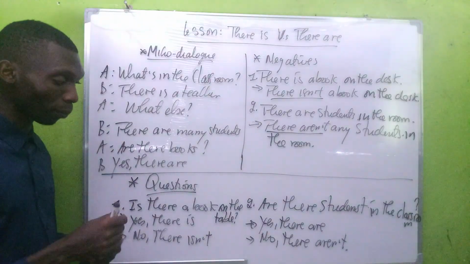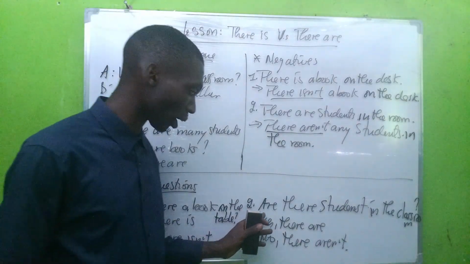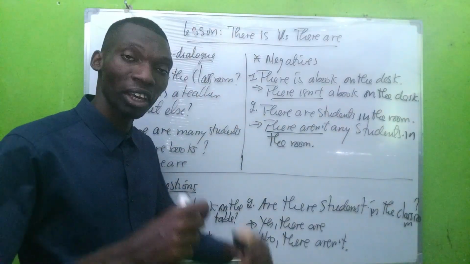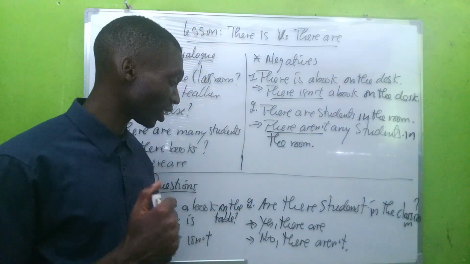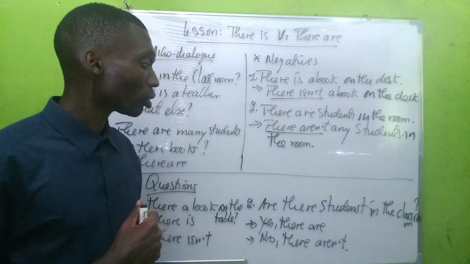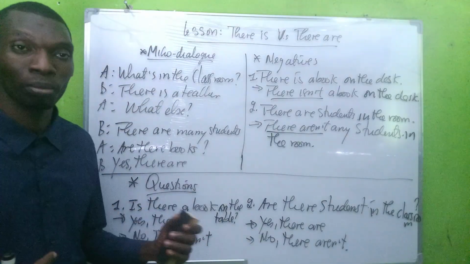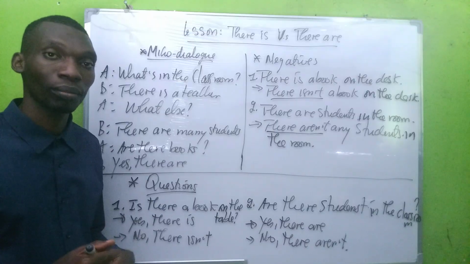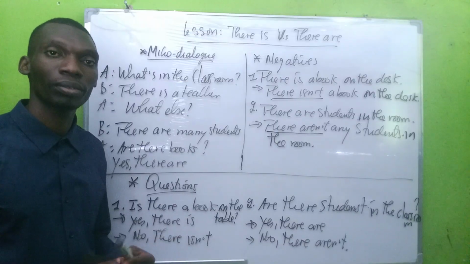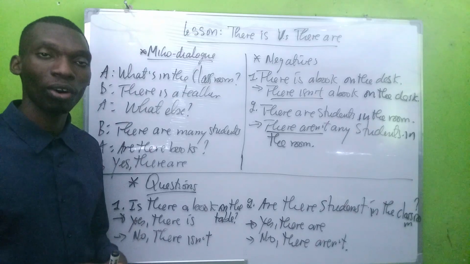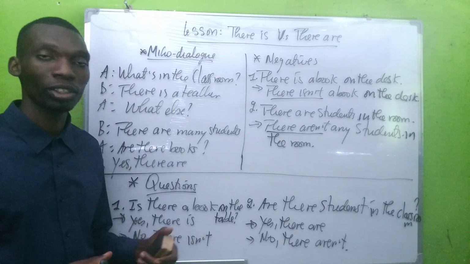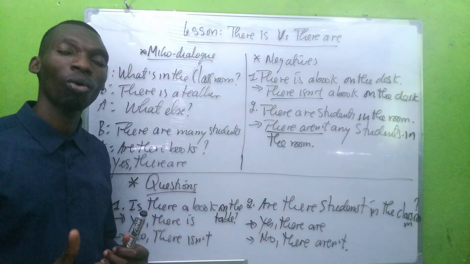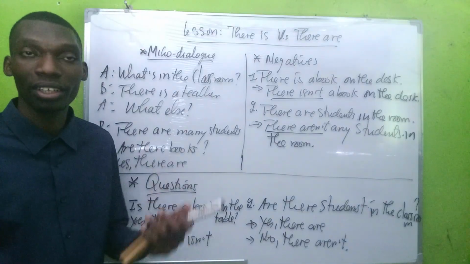When there are many, for two or more, we have: are there students in the classroom? When they are there you say yes, there are; when they are not, no, there aren't. These questions are often used in real life. For example: is there electricity in your area? Or is there electricity in the place where you live? Is there a petrol station where you live? So yes, there is, or no, there isn't. Okay.